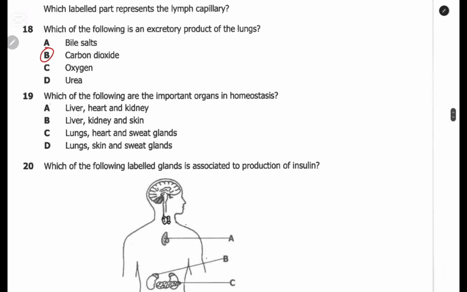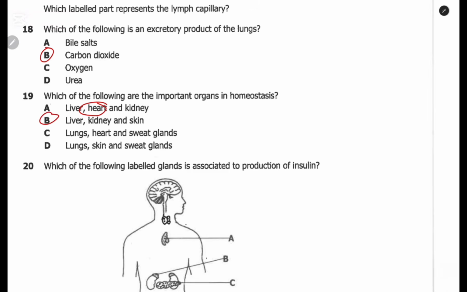Question 19, which of the following are the important organs in homeostasis? A, we have the liver, the heart, and the kidney. The liver, yes, but the heart, is it? No. The liver, the kidney, and the skin.